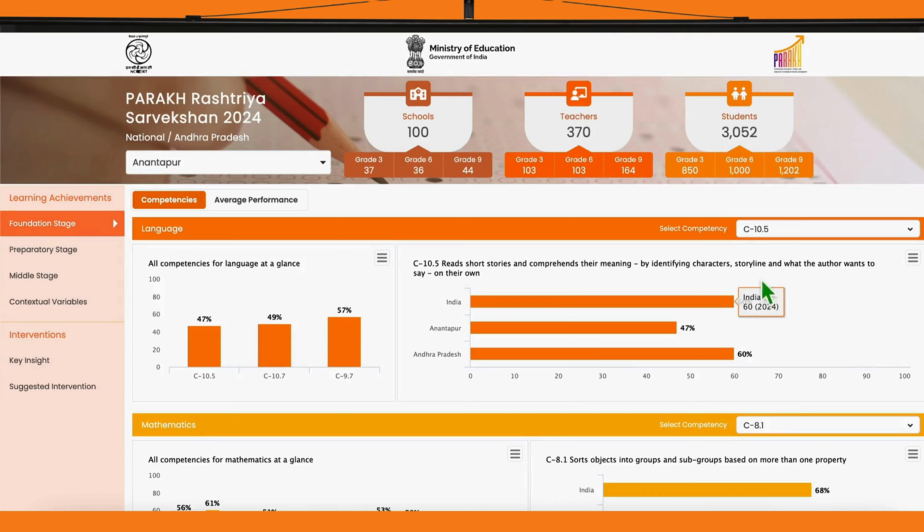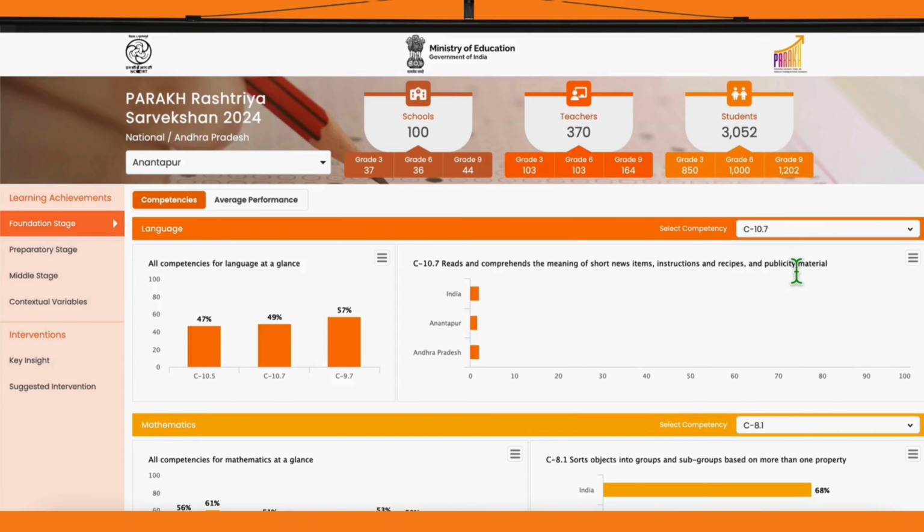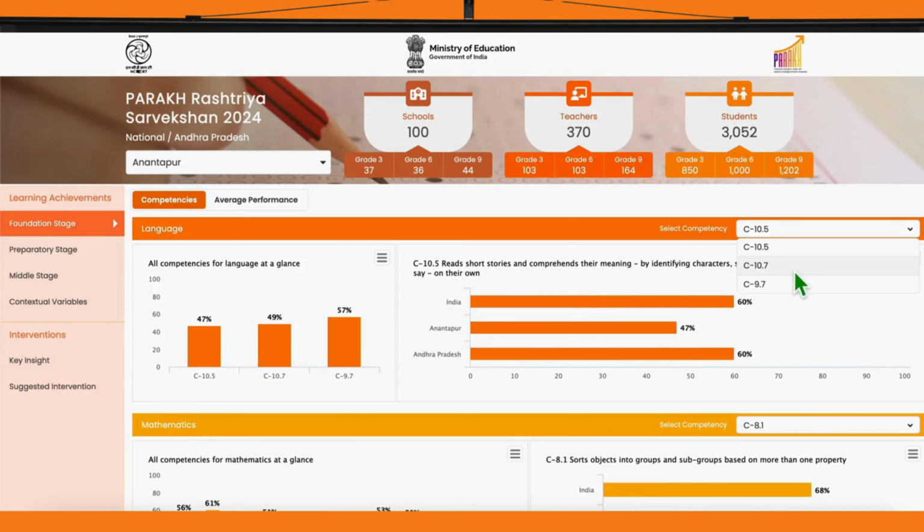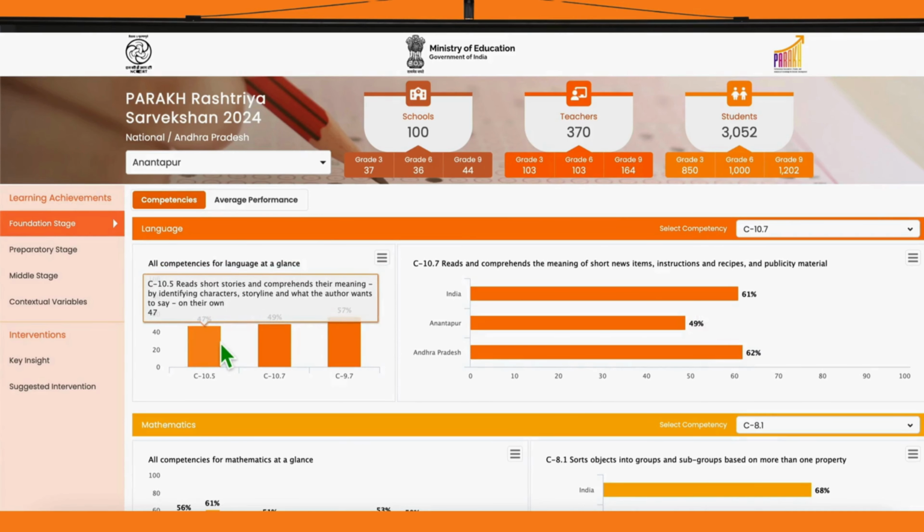Want to explore performances by different competencies? You can use the Select Competency drop-down to choose a particular competency and compare it across 3 levels: district, state, and national. And here's a quick tip. Hover over any bar in the graph to read the complete competency description, like this one. Reads short stories and comprehends their meaning.